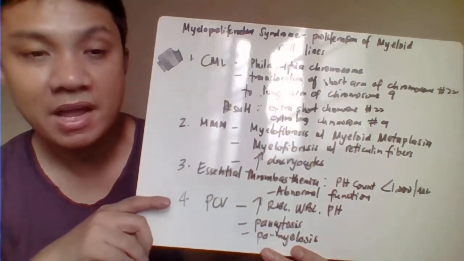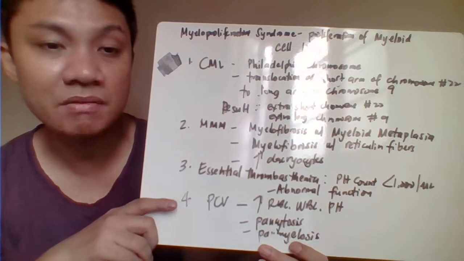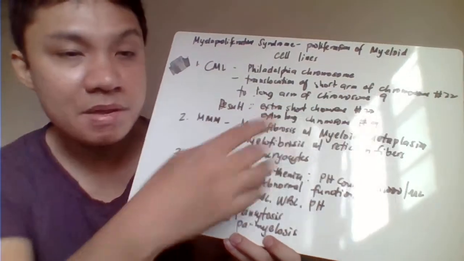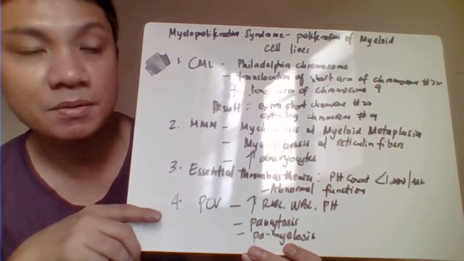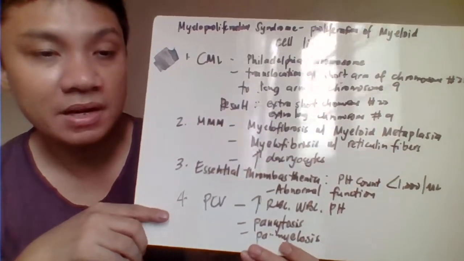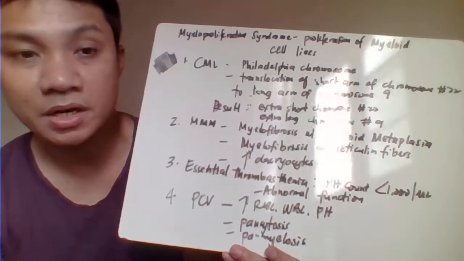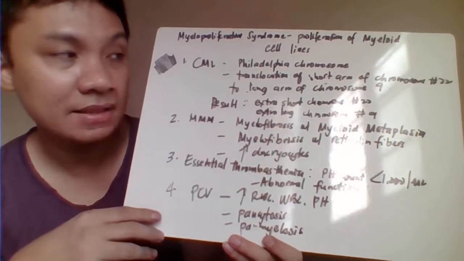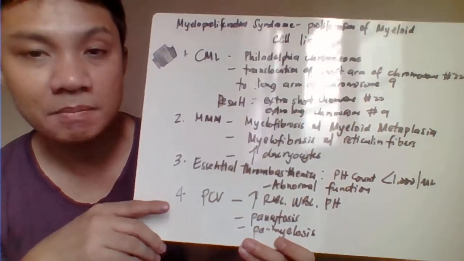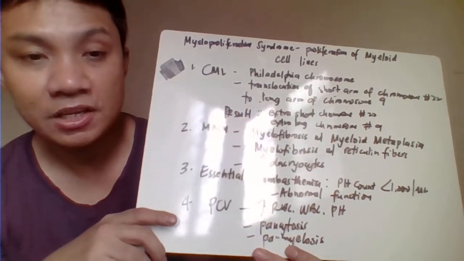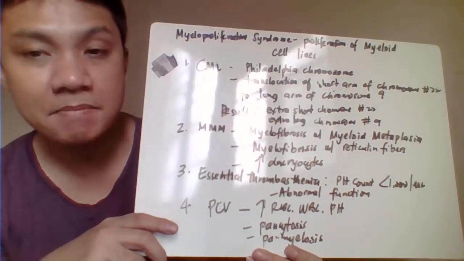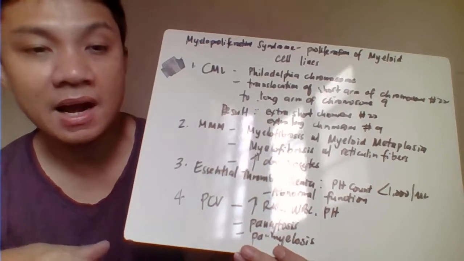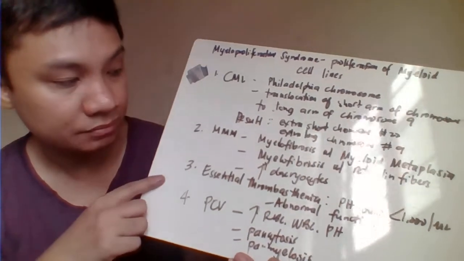your Philadelphia chromosome. So Philadelphia chromosome involves here the translocation of the short arm of your chromosome number 2, lumipat siya sa long arm of your chromosome number 9, and that would give your characteristics na extra short chromosome number 22 and extra long na chromosome number 9. So chromosome number 22 is your BCR gene, and your chromosome number 9 is your ABL. So Philadelphia chromosome is the combination of your BCR-ABL gene.